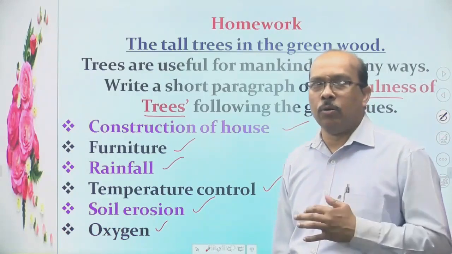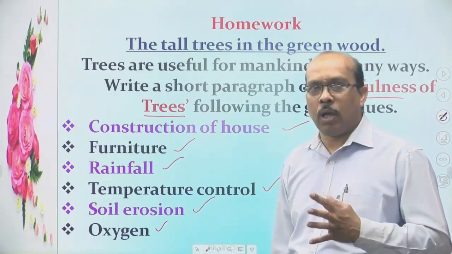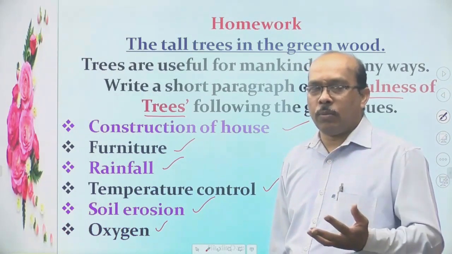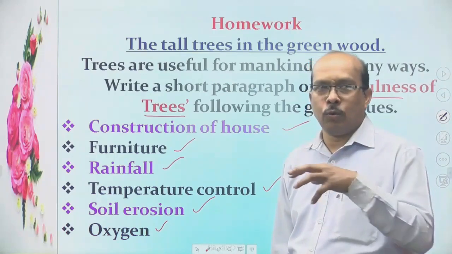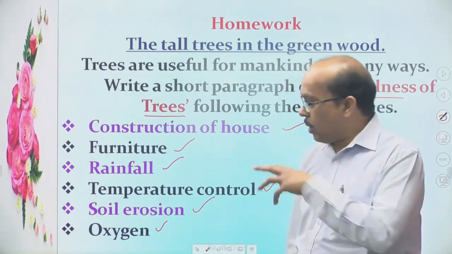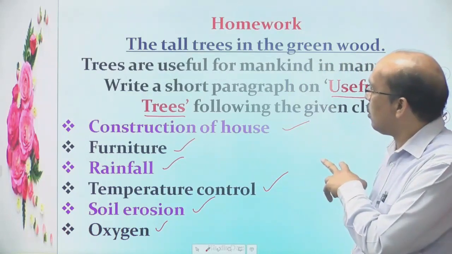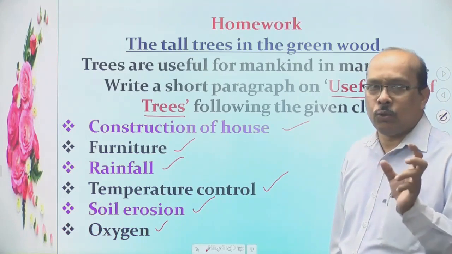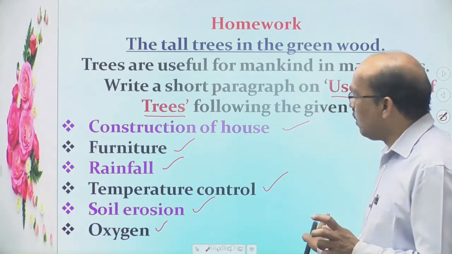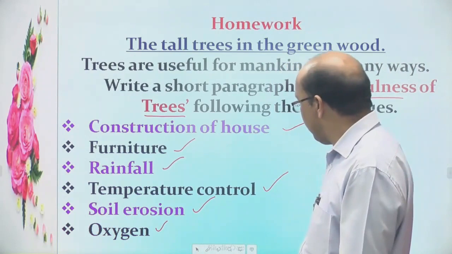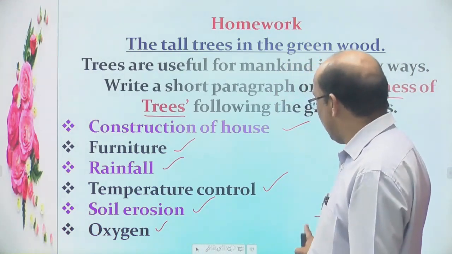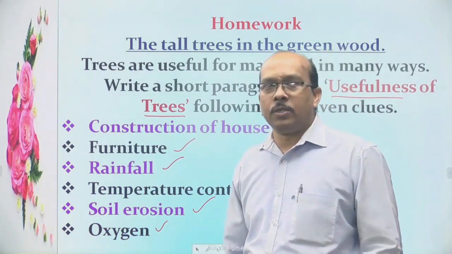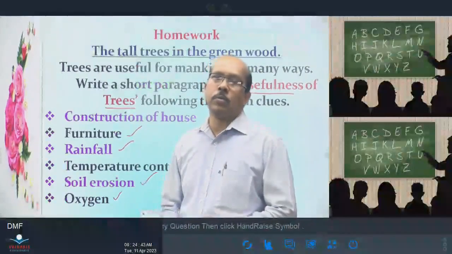This is about how we have to save our life through planting trees, and we have to create awareness among our neighbors so that no one hurts them. This is about your homework. You have to write it down as a small paragraph and show your teacher. If you could not understand any question, you can ask me. I think this is a very easy topic and you must have understood it.